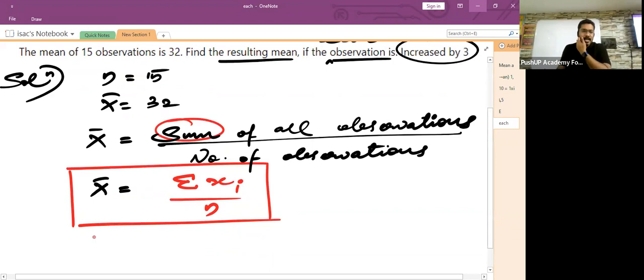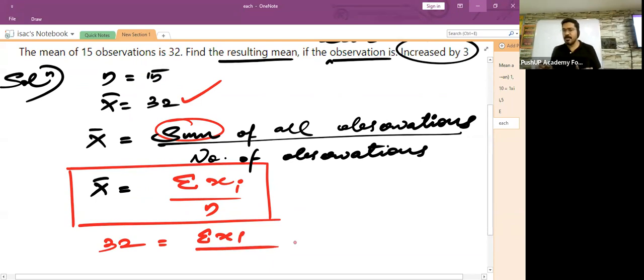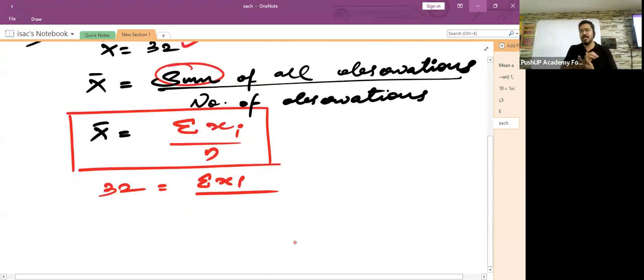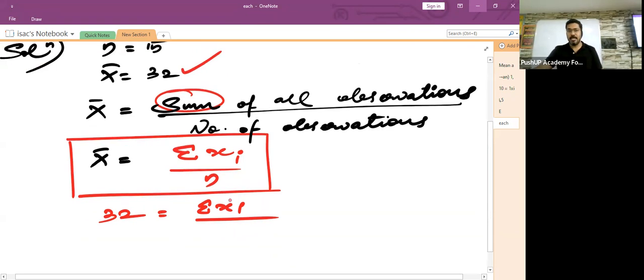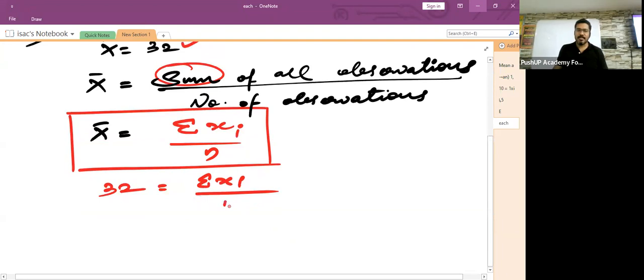Now, children, x bar is equal to sigma xi upon n. What is the value of x bar here? The average, 32. It is given to us. Sigma xi. Do we know what is sigma xi? That means the sum of all the 15 observations. We have no idea, isn't it? We have no idea what is the sum of all the 15 observations. Divided by what is the total number of observations? It is 15, isn't it? The total number of observations is 15.